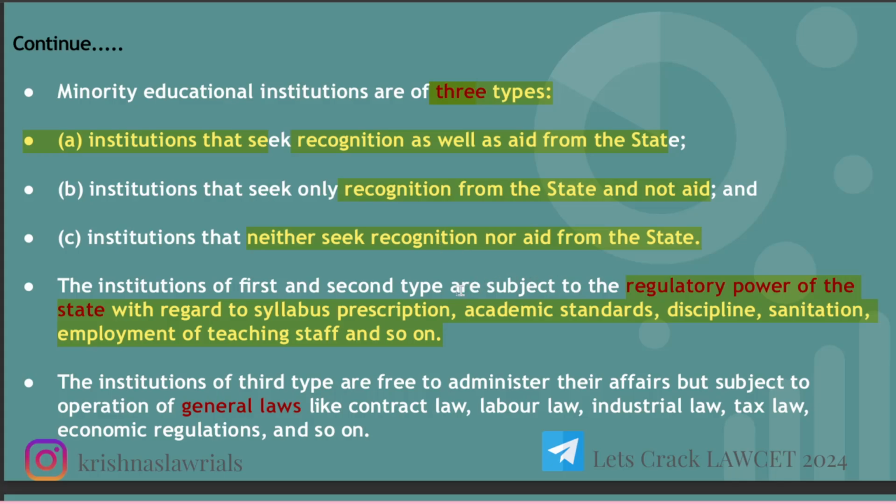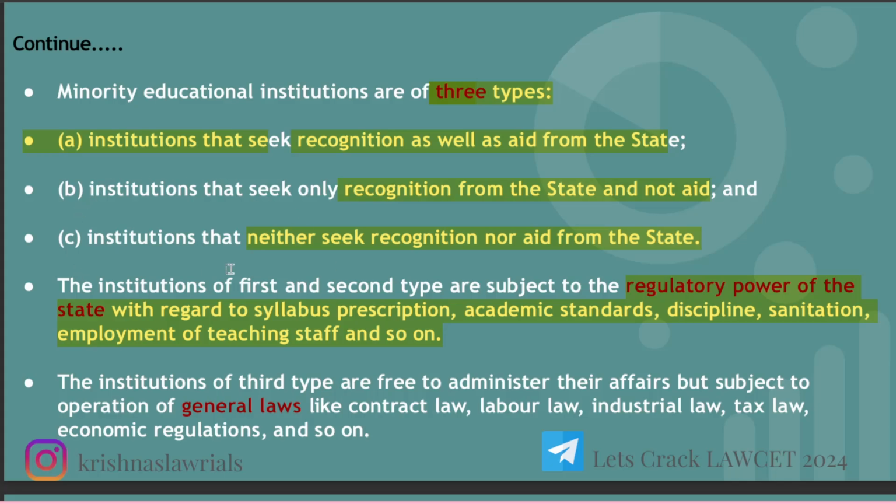If you are recognized or funded by a government, you should compulsorily follow their rules and regulations. You should have a particular syllabus prescribed by them. You should have academic standards, in a sense the school must be this big, there must be proper teaching employees, staff should be well educated and qualified, and there should be discipline and sanitation, in a sense proper toilets, water facilities, cleanliness and all.